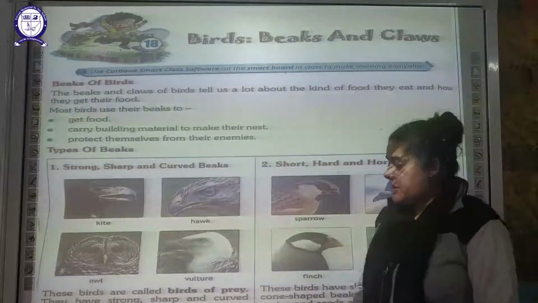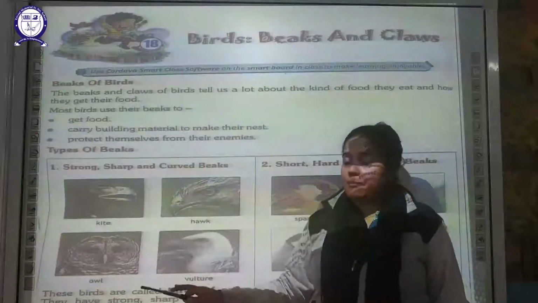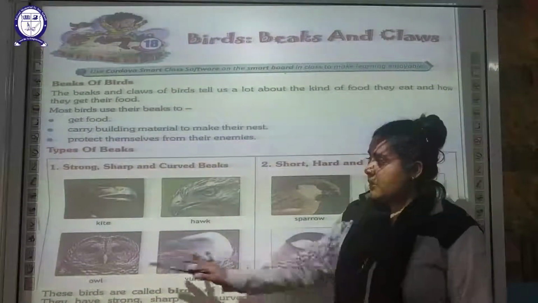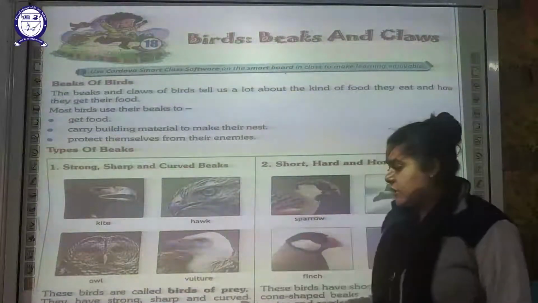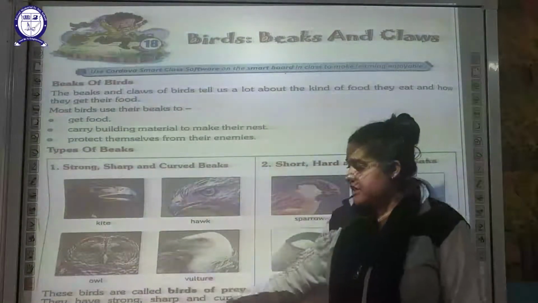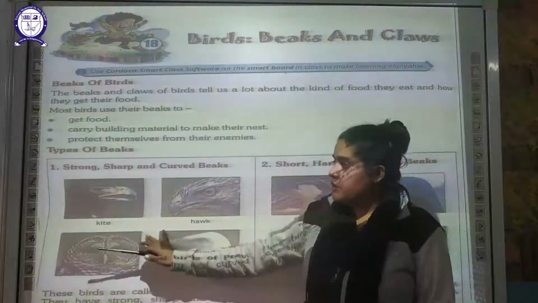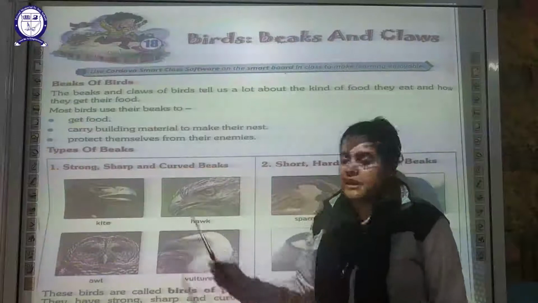Why are these birds known as birds of prey? Because they have such beaks which help them in tearing the flesh, because these birds feed on the flesh of small animals. So in order to tear the flesh, these birds use their sharp, strong and curved beak.